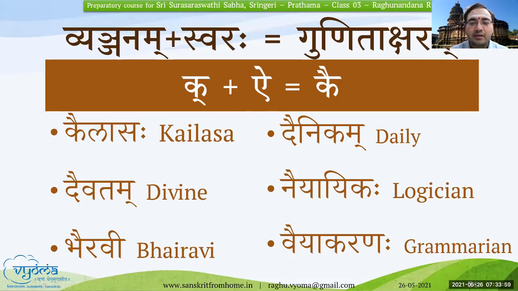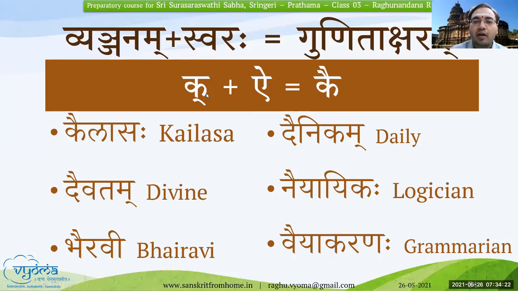So what I meant is, while we are saying the Gunita Aksharas, it is v plus I, y plus a, ka, r plus a, ra, n plus aha, naha. So while telling the Gunita Aksharas, the Vyanjana is a half matra kala akshara. It is a half letter.